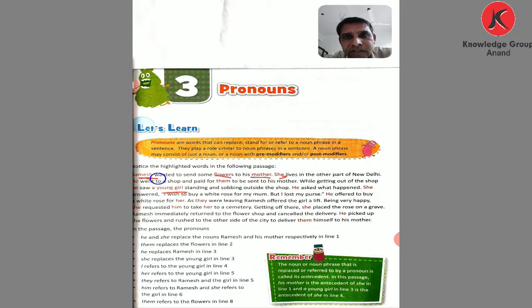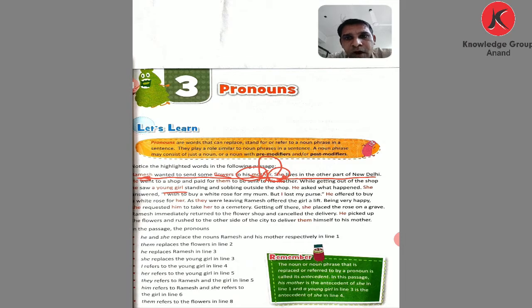In the first line we use the name of the boy, Ramesh. In the second line, she lives in the other part of New Delhi. Here, she, who? His mother. So mother changes into she.